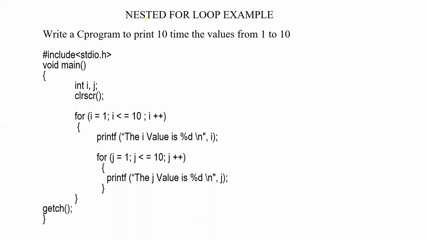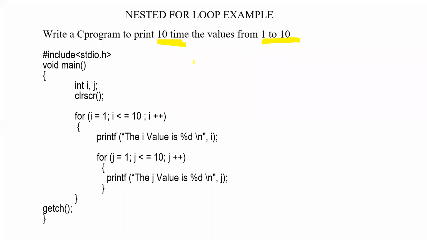Now, if you want to print the values from 1 to 10 ten times, listen here, we will make use of an outer loop and an inner loop. Got it? You see the length of the code now. It is very small, but each time we will be printing from 1 to 10, ten times over.